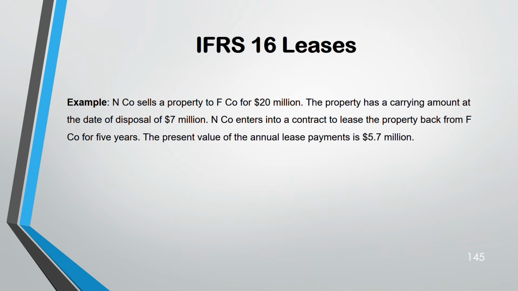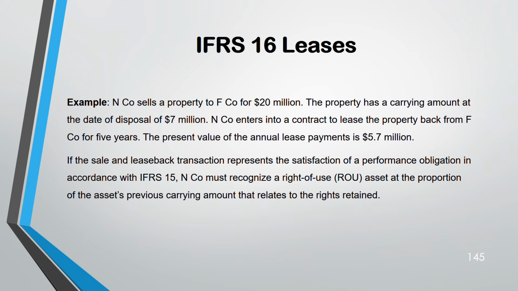So, example: N is selling property to F for 20. The property had a carrying amount at the date of disposal of 7. N enters into a contract to lease the property back from F. Once they have sold, they want to lease it back from F for 5 years. Present value is 5.7. Now, they have told in the question itself that this is a sale. They have satisfied the performance obligation according to IFRS 15. It's a sale that has taken place. So because it's a sale, normal lease rules apply, lessee and lessor.